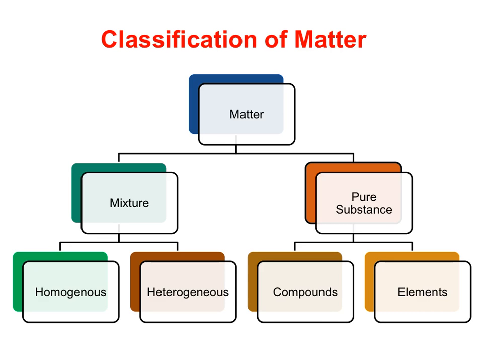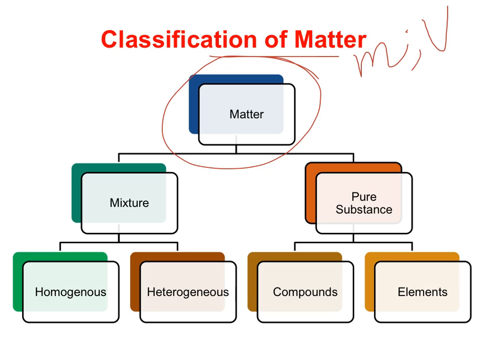In this video, we'll talk about classification of matter. Matter is anything that occupies space and has mass. That means there is mass for that substance and it also has a volume. This relates to mass and this relates to the space or volume that the substance occupies. So matter can now be divided into mixtures and pure substances.